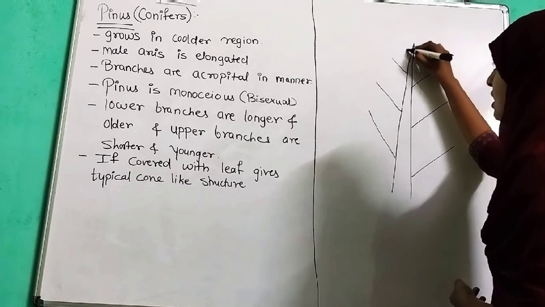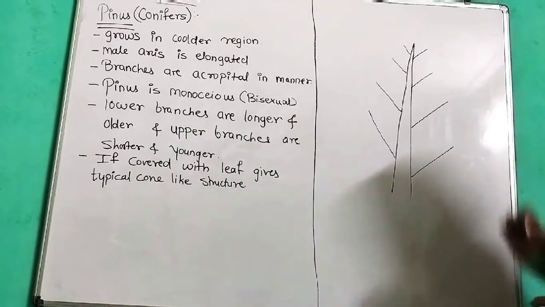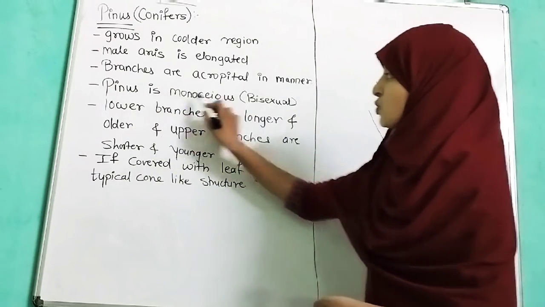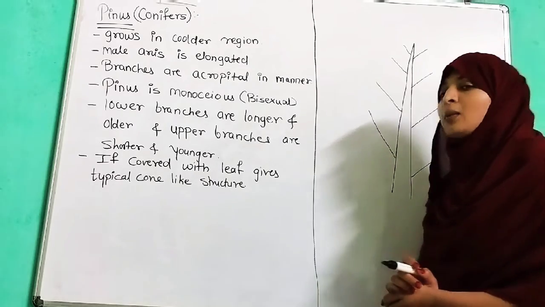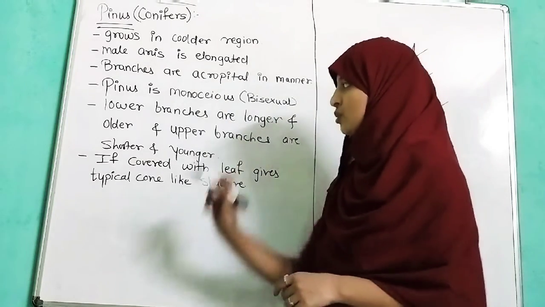So this branching is acropetal in manner. Pinus is a monoecious, bisexual plant. This is the most important point, where students get confused.